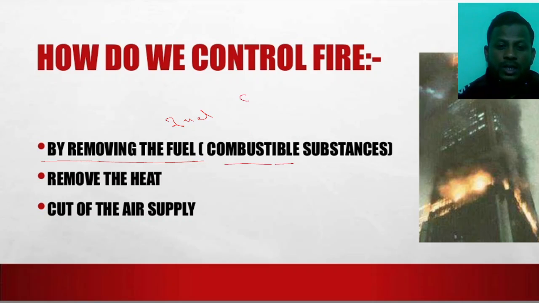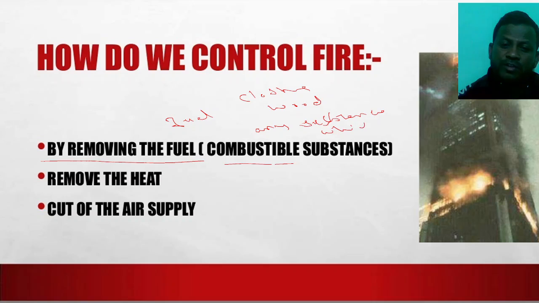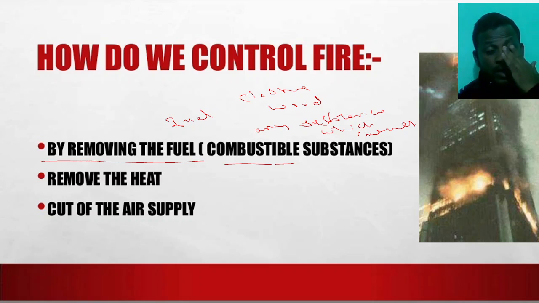Fuel means clothes, wood, or any substances which catch fire. We have to remove all the substances which catch fire from the place where the accident occurs. We have to remove every burning substance from there.